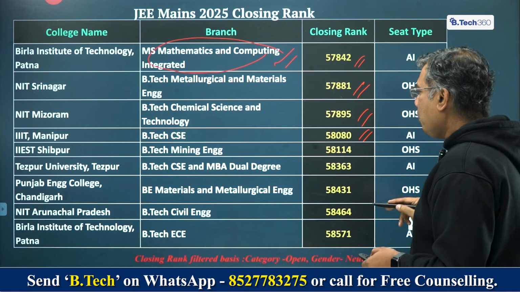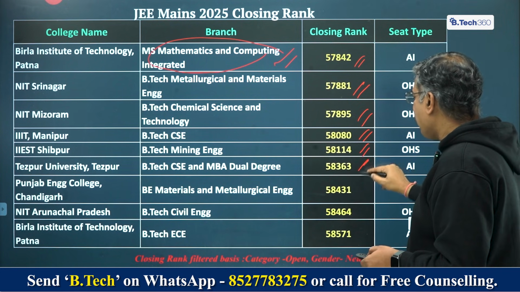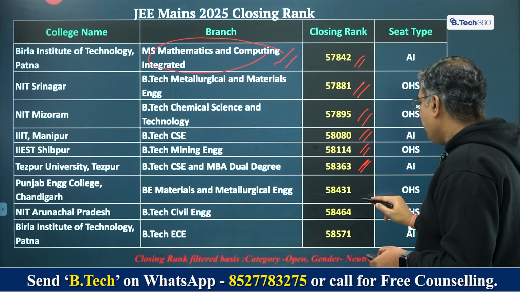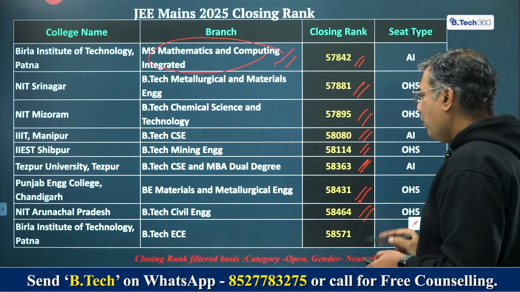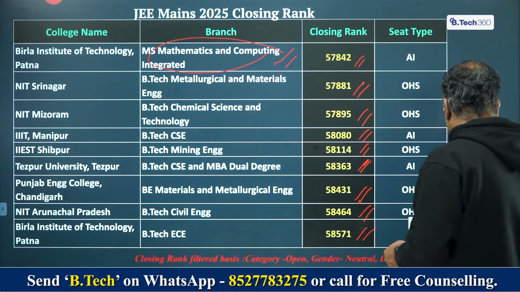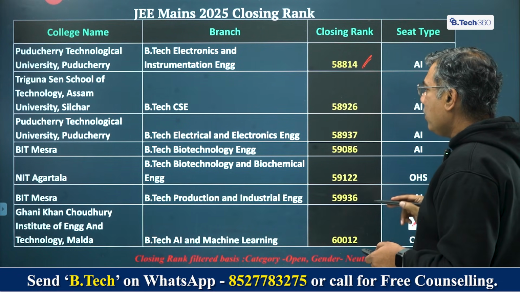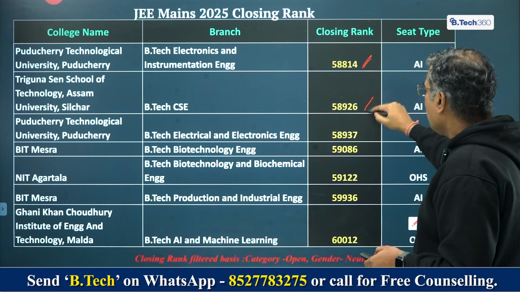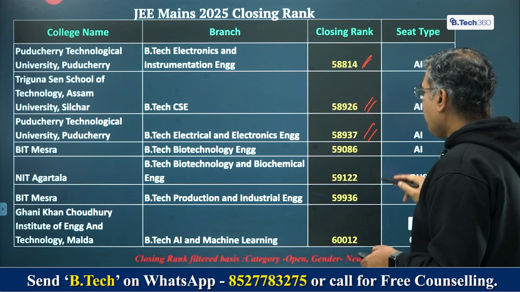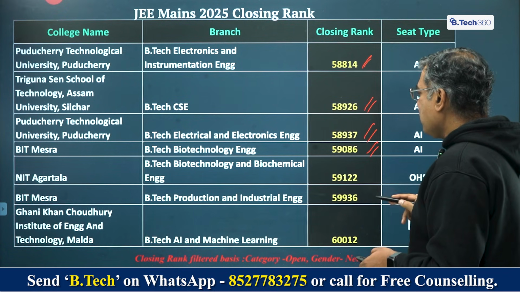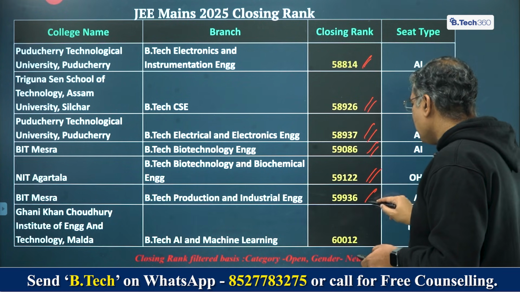58,080, IIEST Shibpur BTech Mining Engineering 58,114, Tezpur University BTech CSE and MBA Dual Degree 58,363, PEC Chandigarh B Materials and Metallurgical 58,431, NIT Arunachal BTech Civil Engineering 58,464, BITS Patna BTech EC 58,771, Puducherry Technological University 58,814 for Electronics Instrumentation, Triguna Sen School of Technology Assam University Silchar CSE 58,296, Puducherry Technological University Electrical and Electronics 58,937, BITS Mesra Biotechnology 59,086, NIT Agartala Biotechnology and Biochemical Engineering 59,122, BITS Mesra Production and Industrial Engineering 59,936,